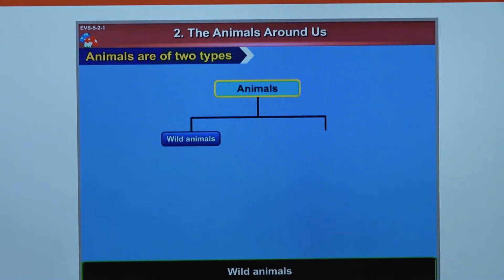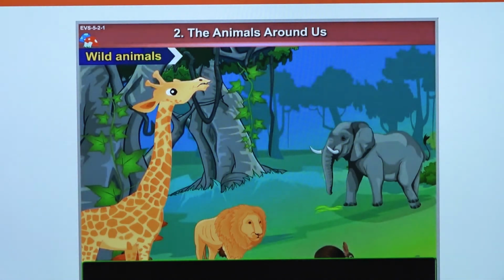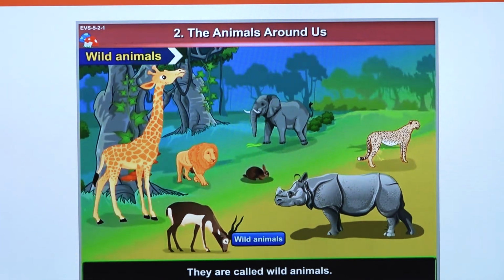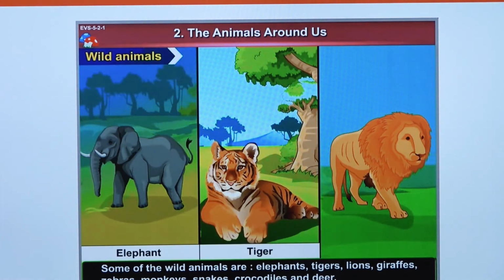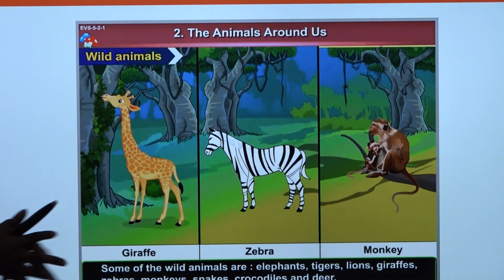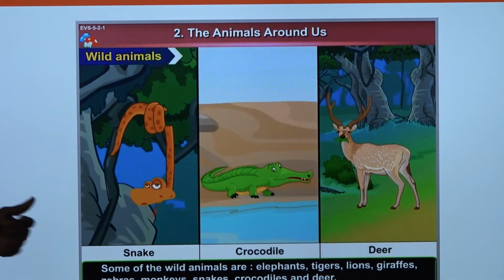Animals are of two types. We have the wild animal and we have the what? Domestic animal. I'm sure by now you can differentiate between wild animal and domestic animal. Animals that you can find in the forest are wild animal. Domesticated animal you can see around us. So these animals that you can find in the forest are called what? Wild animals. Like tiger, giraffe, lion, elephant, zebra, monkey, snakes, crocodiles, deer. They are the ones you can find in the forest. And they are called what? Wild animals.